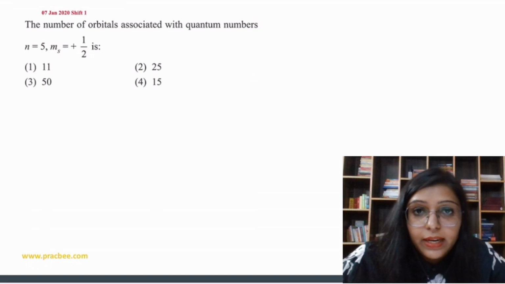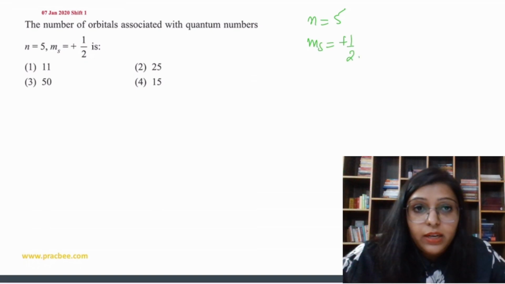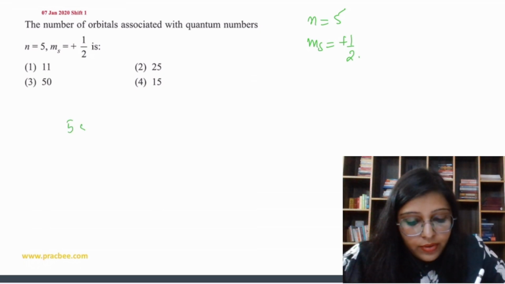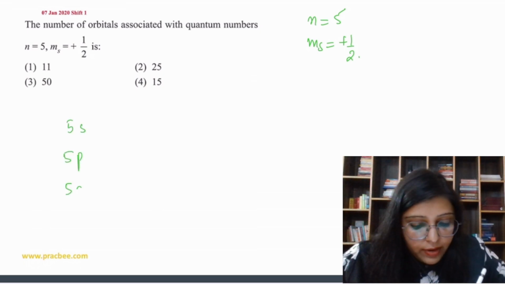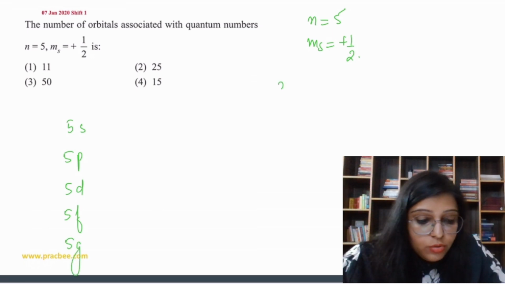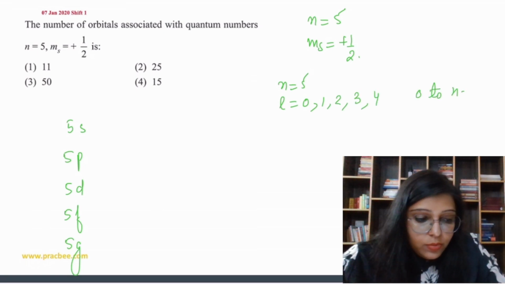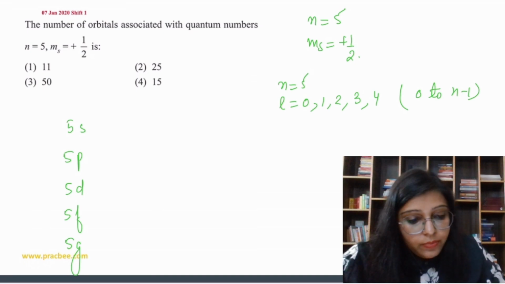The number of orbitals associated with the quantum number n equal to 5 and ms value plus half. Number of orbitals. So what will be 5f? Look, 5s, 5p, 5d, 5f and 5g. These are possible, right? Because if n is 5, then l is 0, 1, 2, 3, 4, that is 0 to n minus 1. Okay?